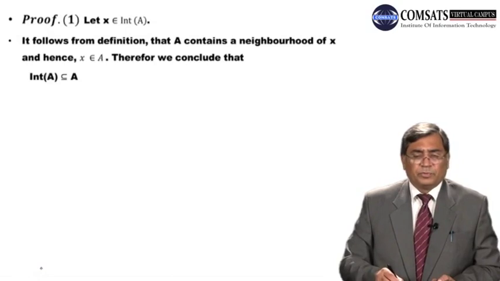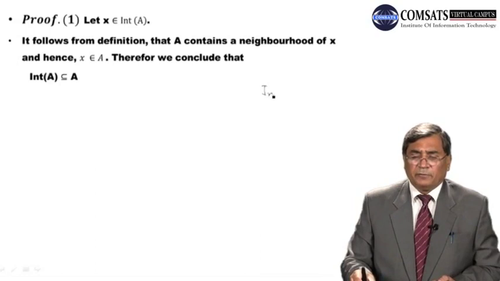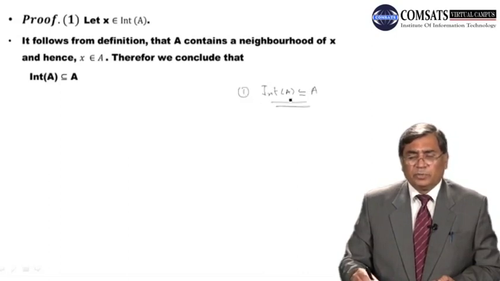So let's go to the proof. First we want to prove the first part of the theorem, that int of A is contained in A. Int of A is contained in A. Because we need to prove that int of A is contained in A, these are two sets. We have to show that int of A is a subset of the set A.